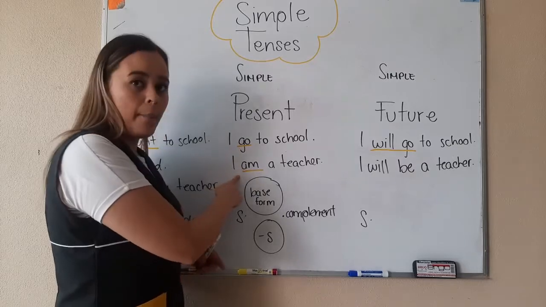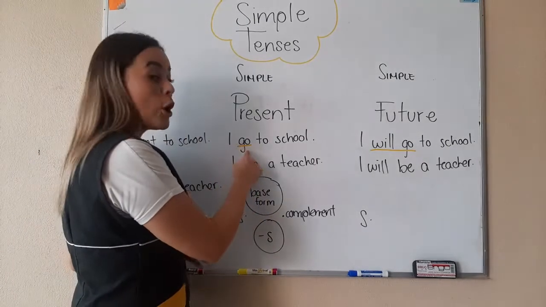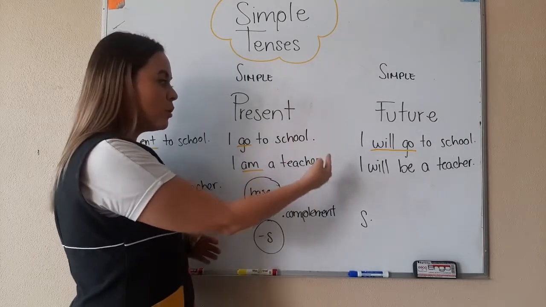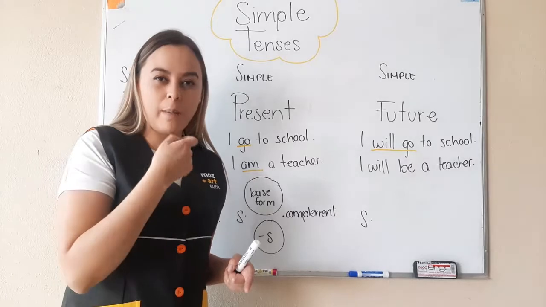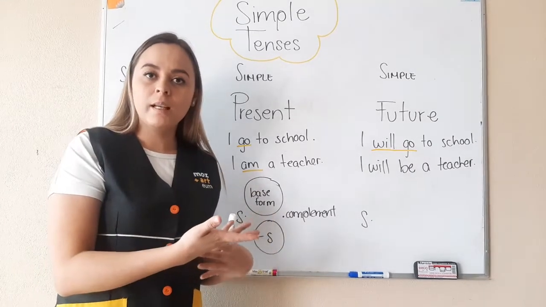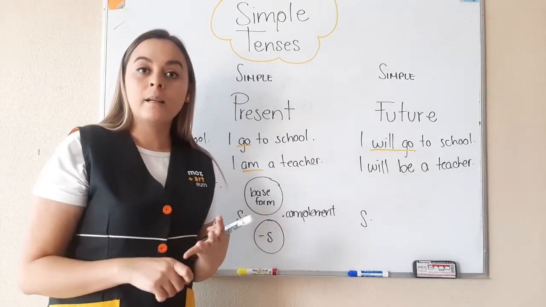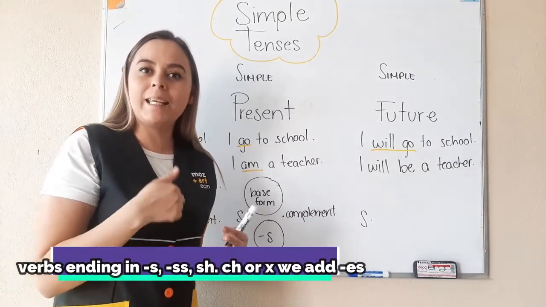Go, okay? If we're talking about she goes to school, we add S or ES. Remember we made a note about how the verb changes. If it ends in S, double S, SH, CH, X, we add ES.